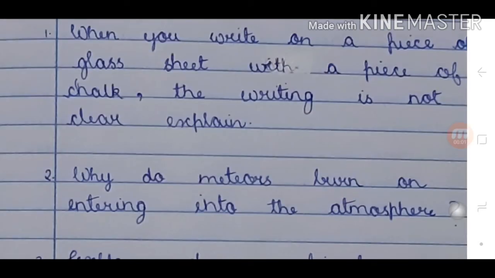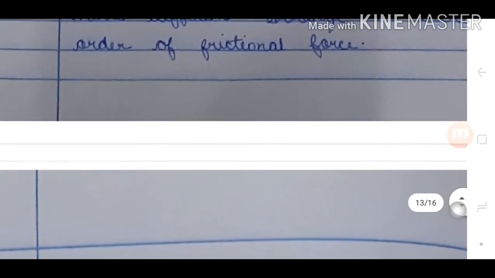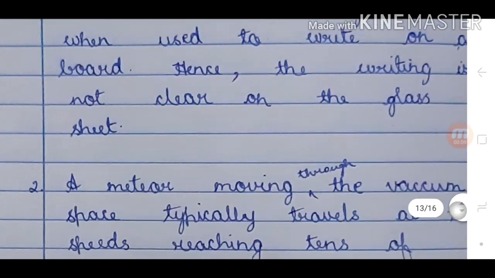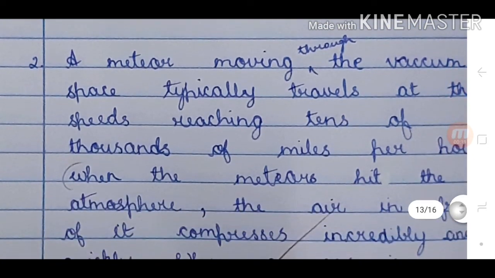Question. Why do meteors burn on entering into the atmosphere? Answer. A meteor moving through the vacuum of space typically travels at speeds reaching tens of thousands of miles per hour.